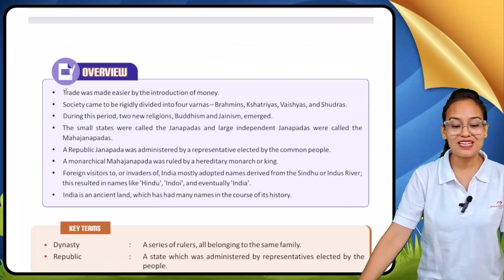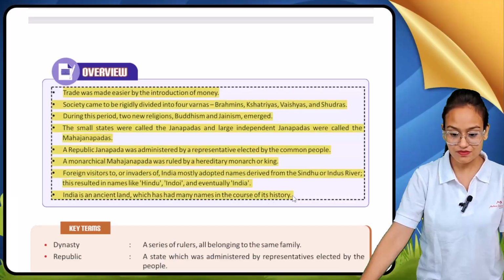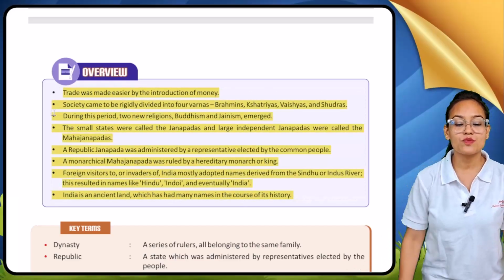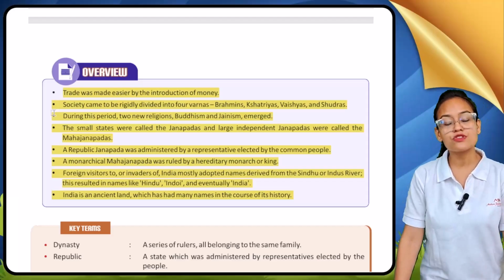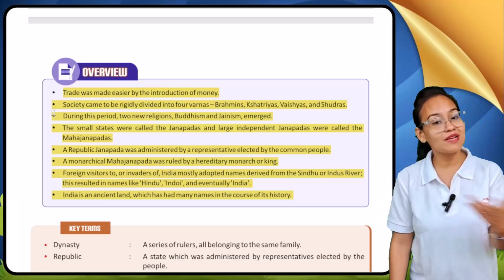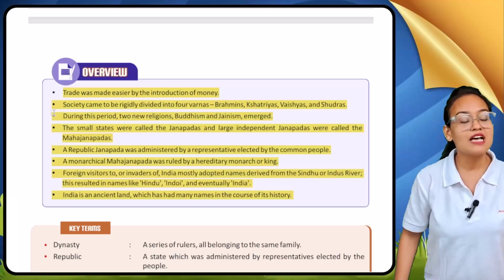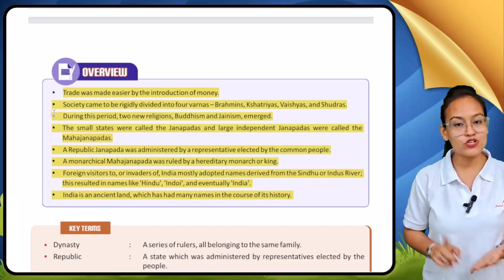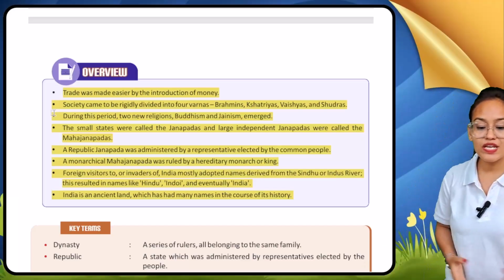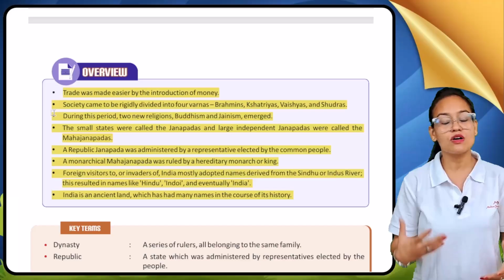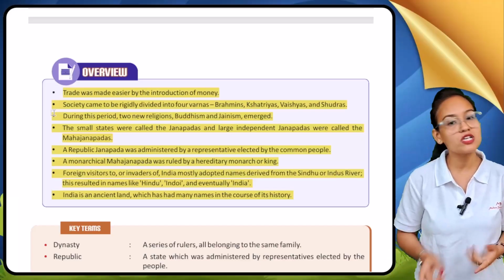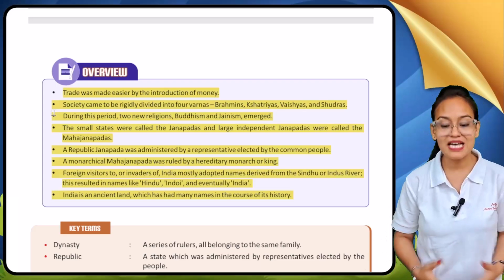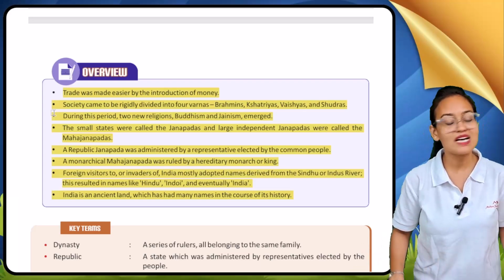So come with me and let's have a quick revision of what we have seen in this chapter. We have seen, my dear students, that trade grew when money was introduced. The introduction of money made our trade very easy. Society is divided into four parts: Brahmin, Kshatriya, Vaishya and Shudra. During this period we saw the emergence of two new religions, Buddhism and Jainism. The smaller states are called Janapadas and the larger independent states are known as Mahajanapadas.